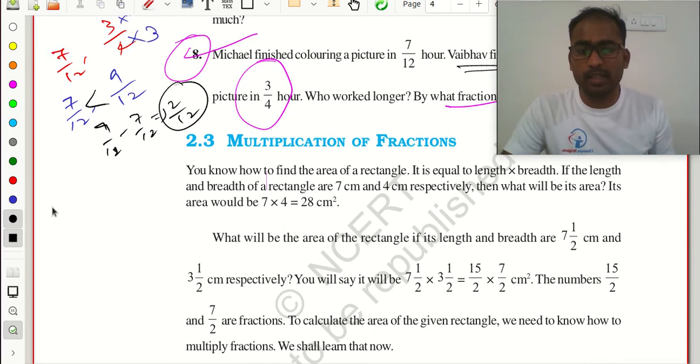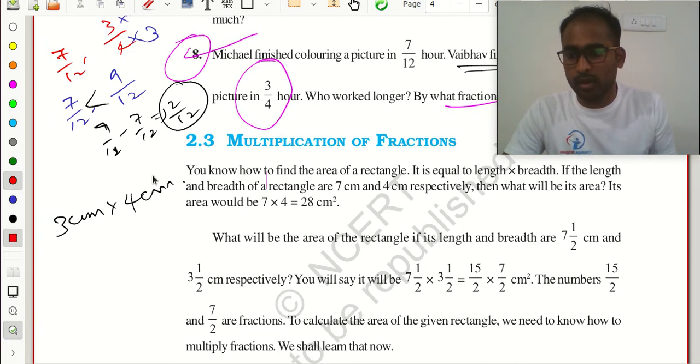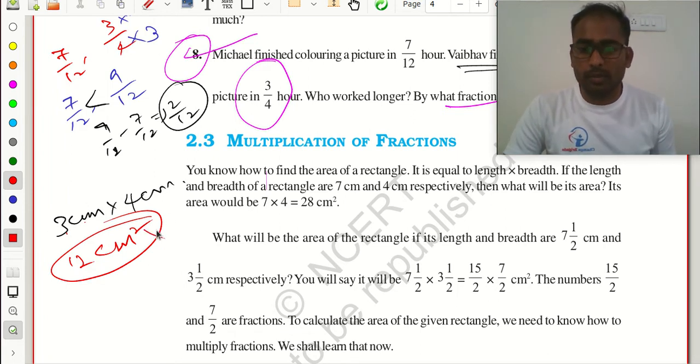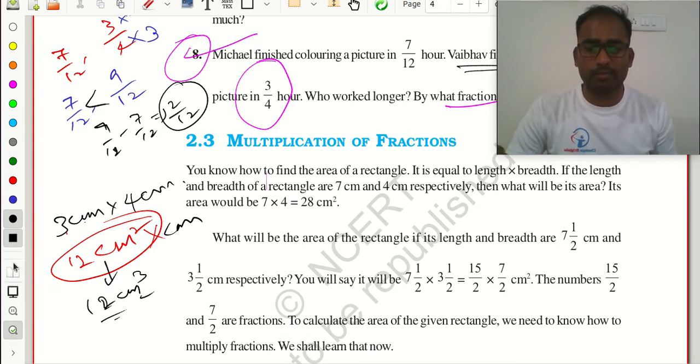See, normally in integers, if you multiply two integers, suppose 3 centimeter is there and 4 centimeter is there. If I multiply these two, what will I get? 3 fours are 12. Centimeter multiplied by centimeter is centimeter square. Everyone understood? And if I multiply with another centimeter, what will I get here? 12 centimeter cube. Okay.